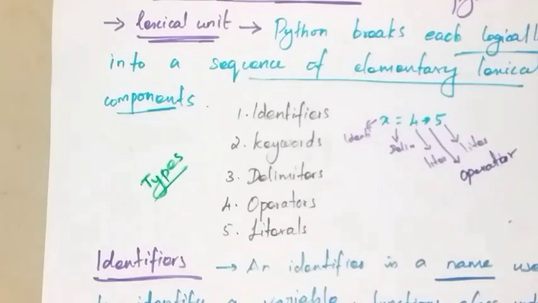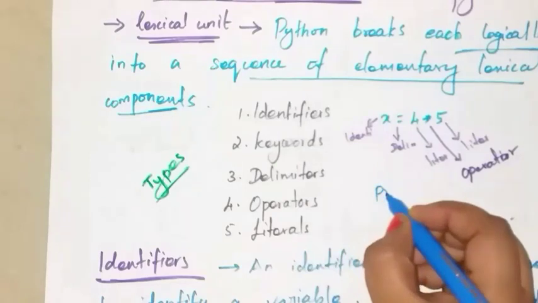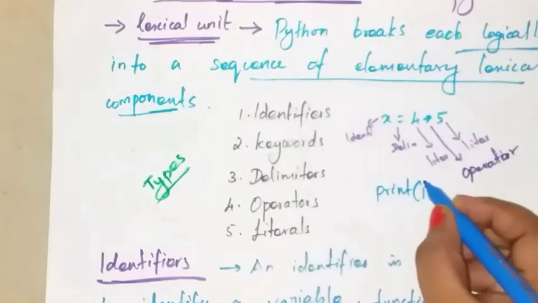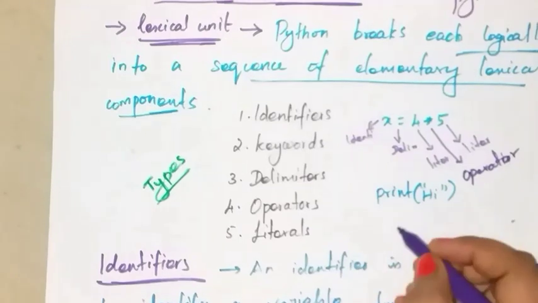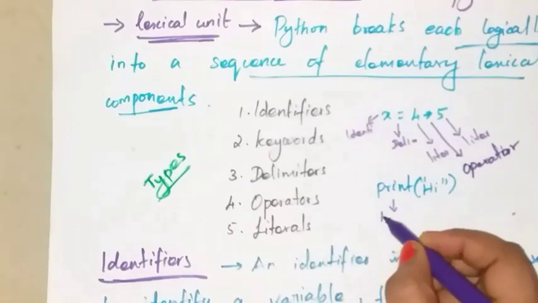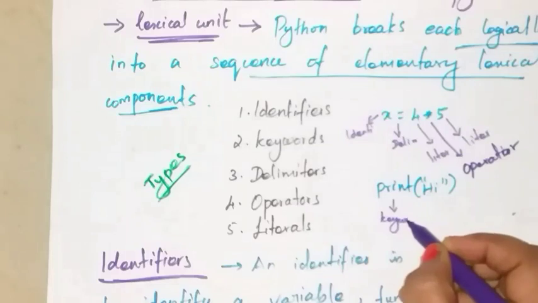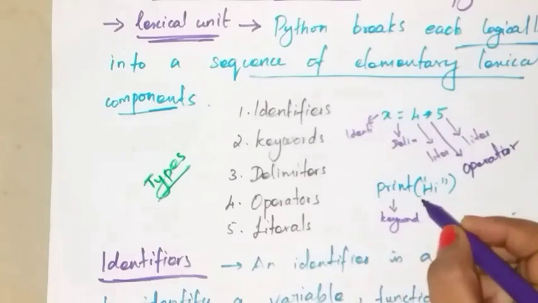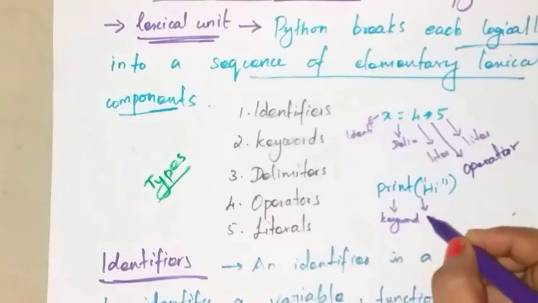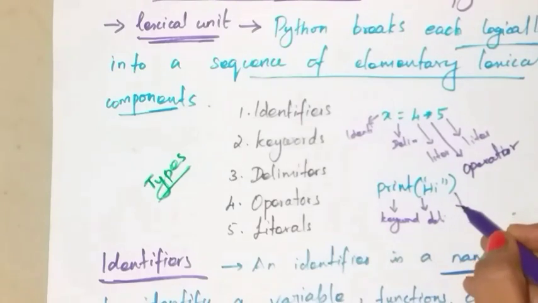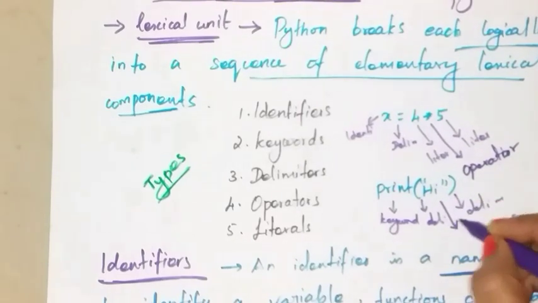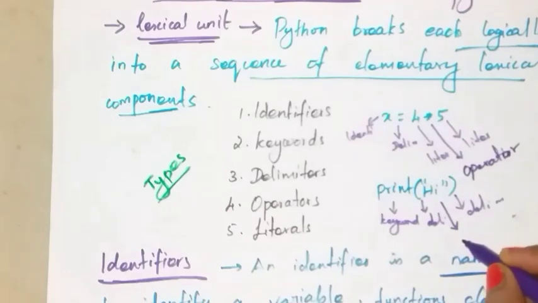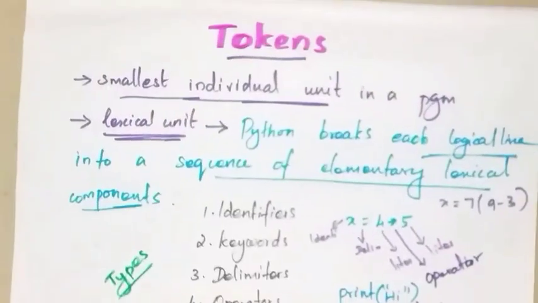Next, see another example. print("hi"). Here this print is a keyword. This open parenthesis is a delimiter. This closed parenthesis is also a delimiter. This hi is called a literal. This is a string literal. So this is about tokens.